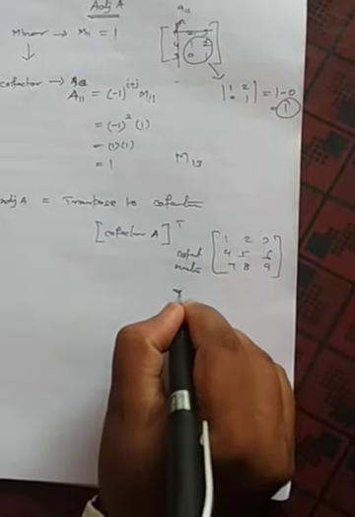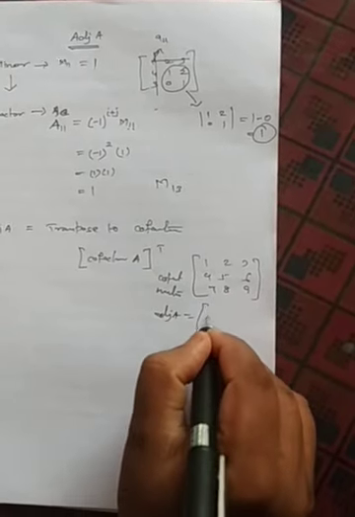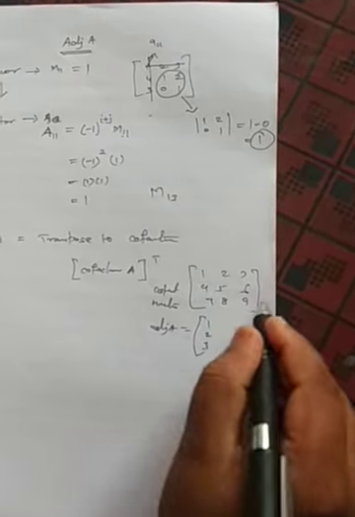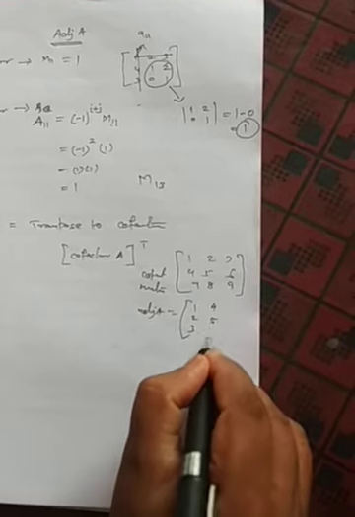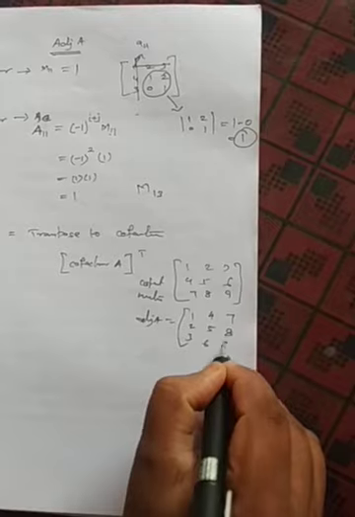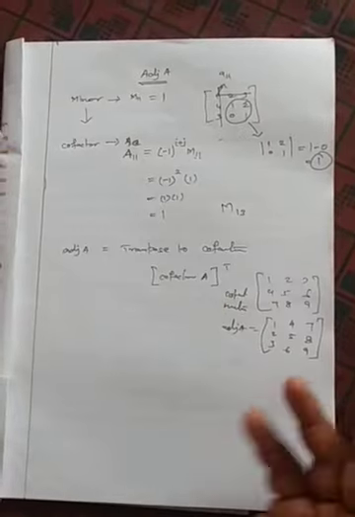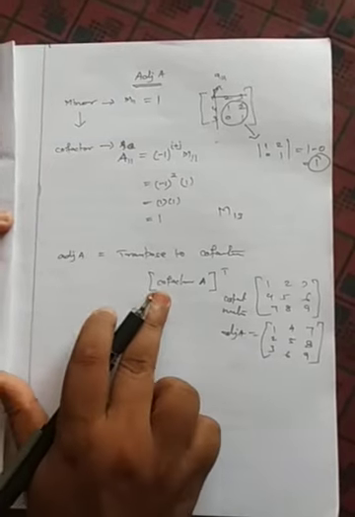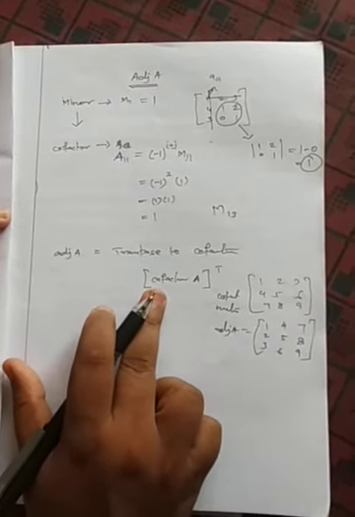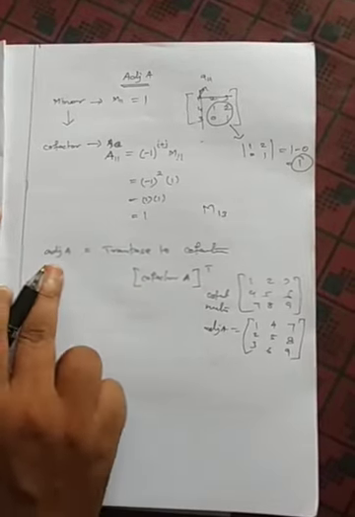For its adjoint, you have to take the transpose. The row 1 2 3, I write here as the column 1 2 3. The row 4 5 6, I write as the next column 4 5 6. The row 7 8 9, I write as the column 7 8 9. You have taken rows as columns and columns as rows. So if you transpose the cofactor matrix, you get the adjoint.